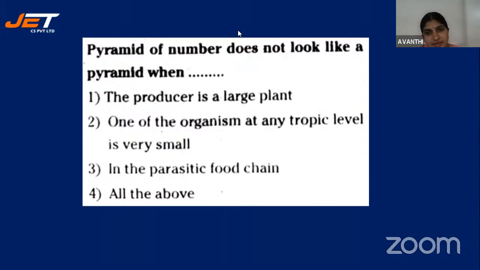It is 4, all the above, the appropriate answer. The producer will be a large plant, which is a whole source of energy, and the number of organisms at each trophic level is very small, and it is in the parasitic food chain. All the above is the correct answer.